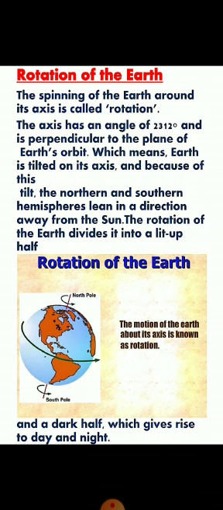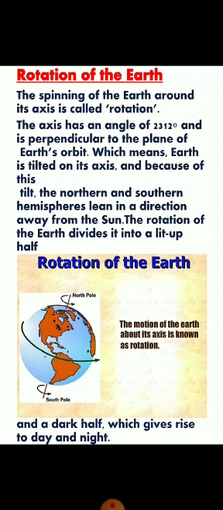The rotation of the earth causes day and night, right? When the earth rotates, only one part of the earth faces the sun, while the other part remains away from the sun. So the part that faces the sun receives sunlight and has day, while the other part is in darkness and has night. As the earth rotates from west to east, the sun seems to rise from the east.